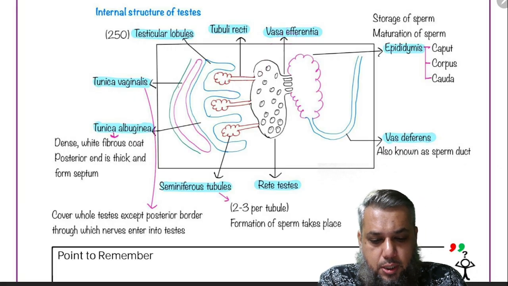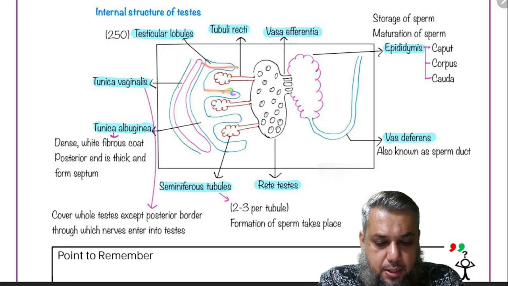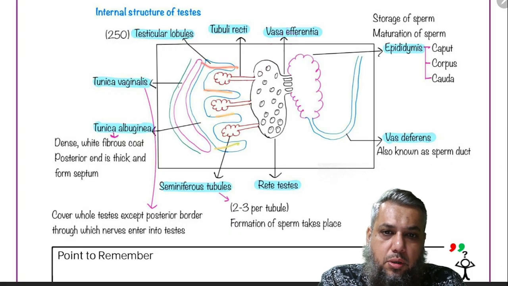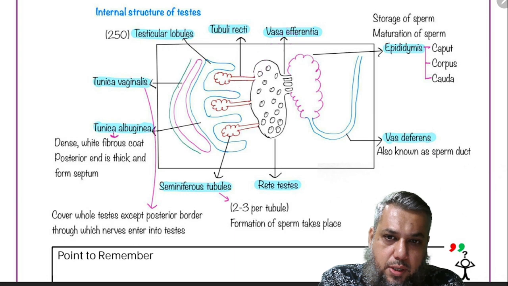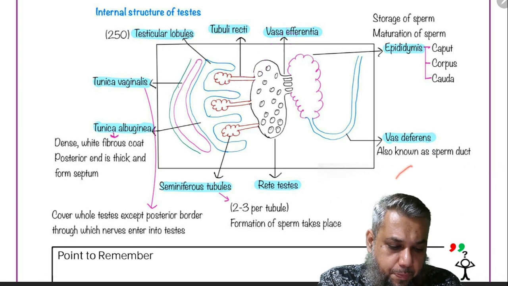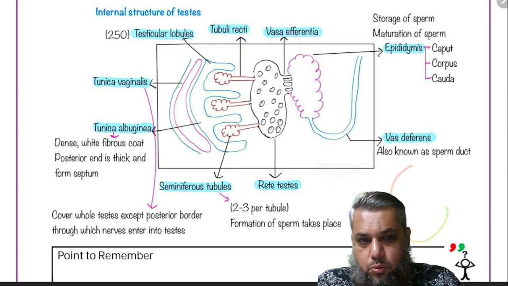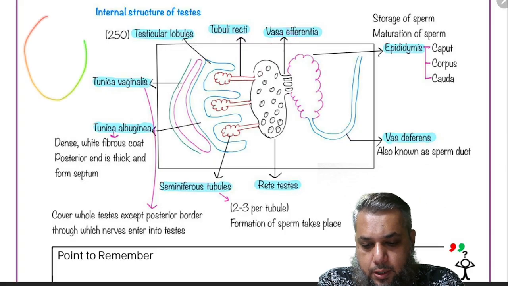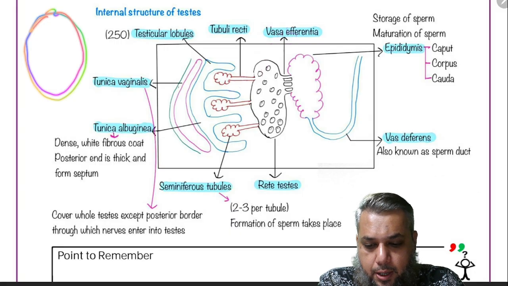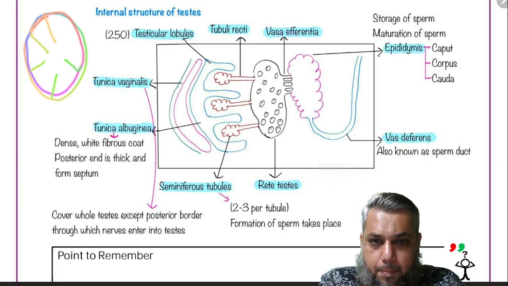And this tunica albuginea sends a lot of septa inside, which divides the testis into a number of compartments, which are called testicular lobules. So if this over here is the testes covered with tunica albuginea, and these are the septa that are given in by the tunica albuginea, dividing the testes into a number of compartments.